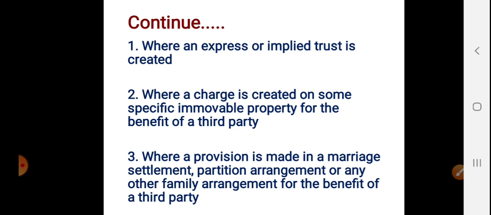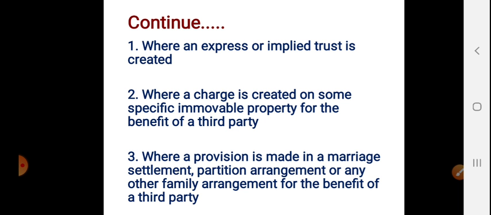Under this, two brothers on a partition of joint family property agreed to invest in equal shares a certain sum of money for the maintenance of their mother. At the time of the partition of the joint family, at the time of the division of the lands or property, the brothers agreed to give an equal amount to their mother for her expenses. But later they refused to pay for the maintenance of the mother.